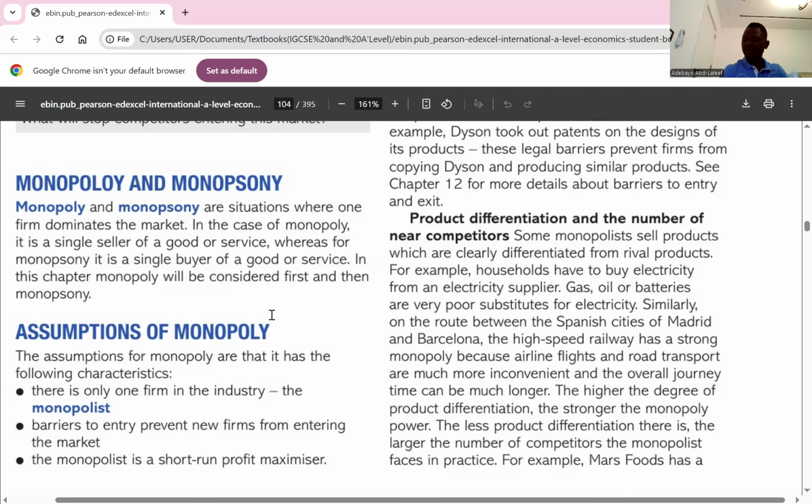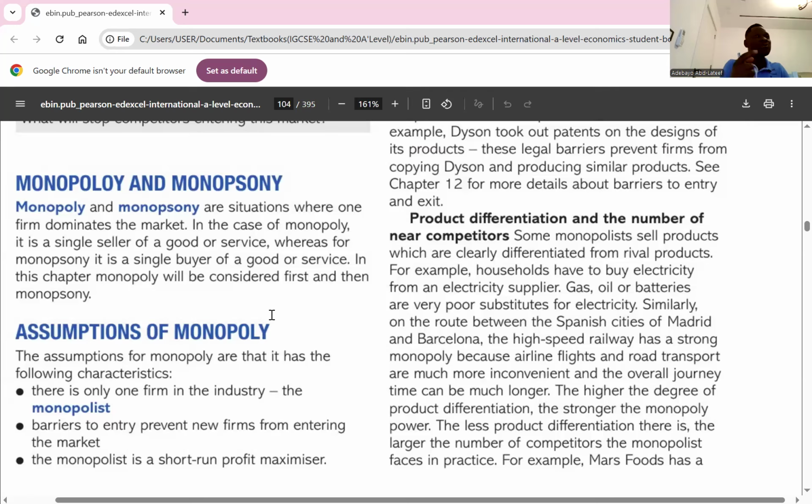And the third one, the monopolist is a short-term profit maximizer. When we talk about short-term profit maximization, we're talking about a point where it produces the quantity where MR intersects MC. So why is a monopolist a short-term profit maximizer?